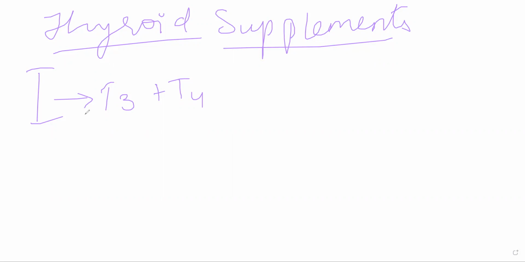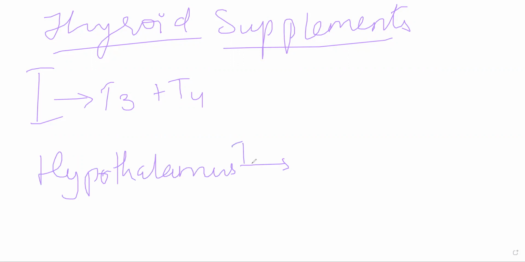Essentially, whenever thyroid hormone levels decrease in your blood, or whenever your body wants to produce T3 and T4, there will be a stimulus to the hypothalamus. This hypothalamus will in turn stimulate your pituitary using TRH. Any guesses what TRH is?